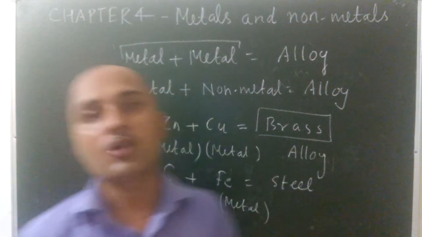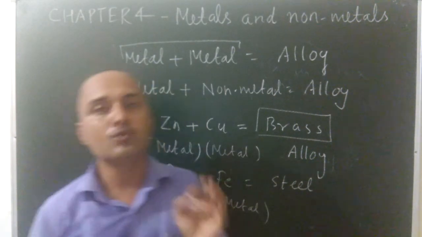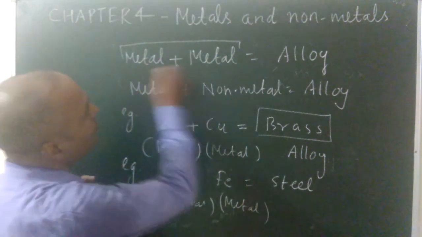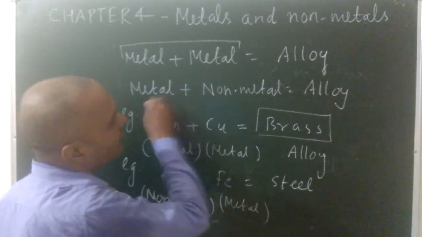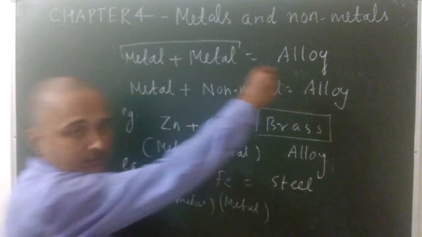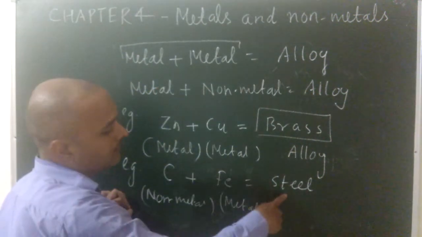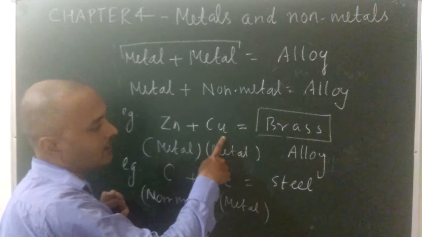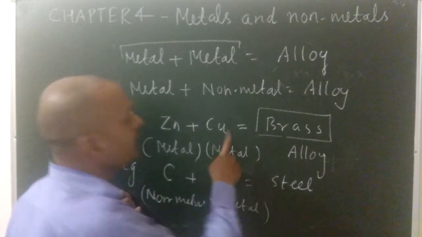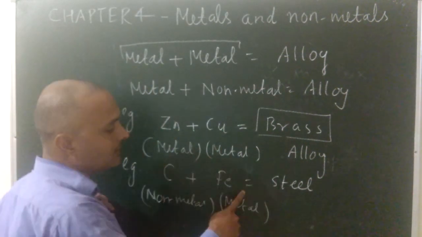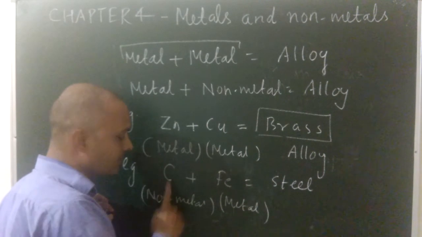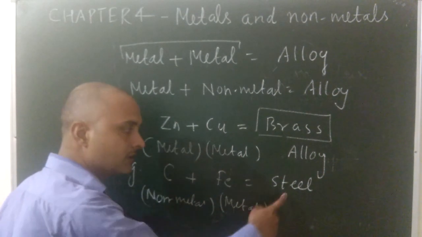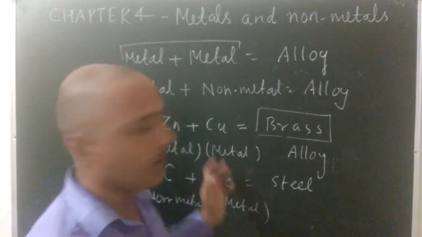What do you mean by the term alloy? The homogeneous mixture of two metals or one metal and non-metal is known as an alloy. Two metals example: brass is formed by mixing zinc and copper, both are metals. One metal and non-metal example is steel, because carbon is a non-metal and iron is a metal. So this is about alloys.